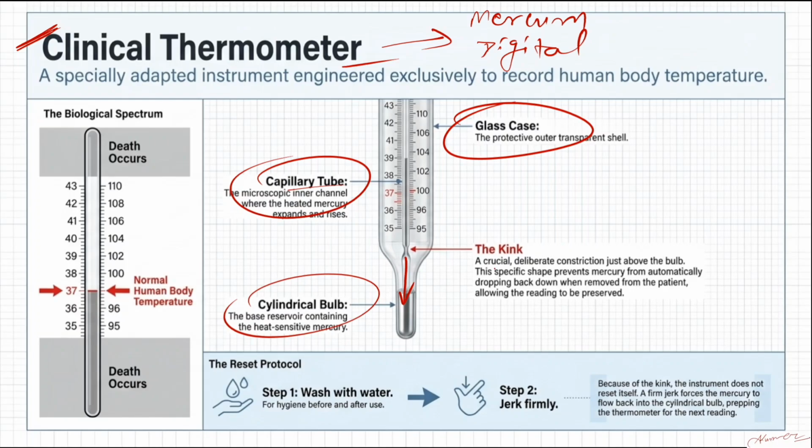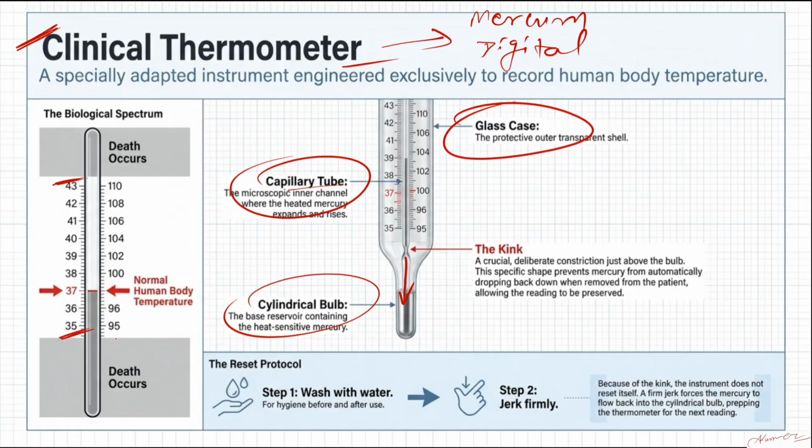The kink is very important. It is a deliberate constriction just above the bulb. What does it do when the mercury rises up in the thermometer? There is a tendency for the mercury to come down because of the gravitational force acting on it. To prevent that, this kink-shaped structure is installed there, so that the mercury level does not go down because of gravity. Clear?